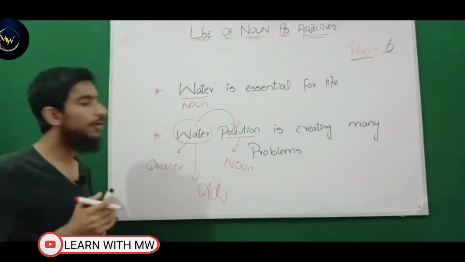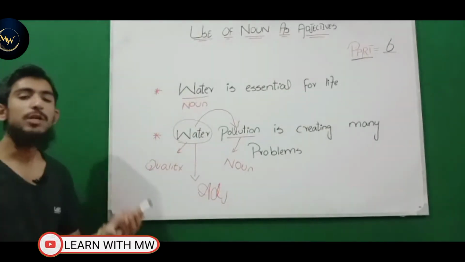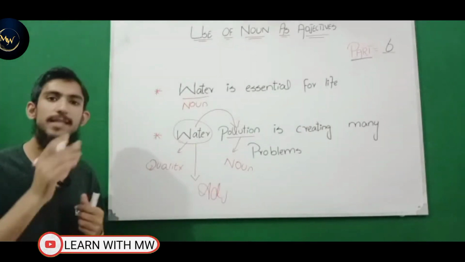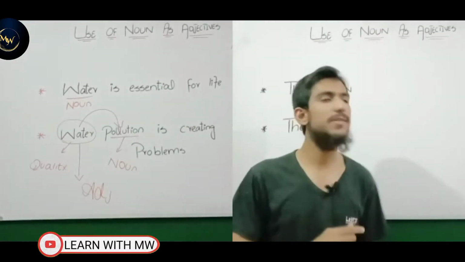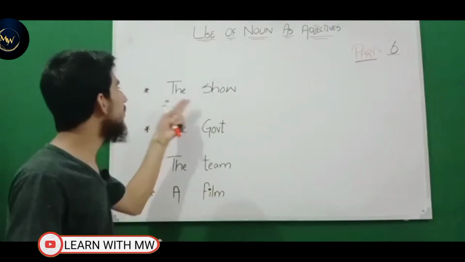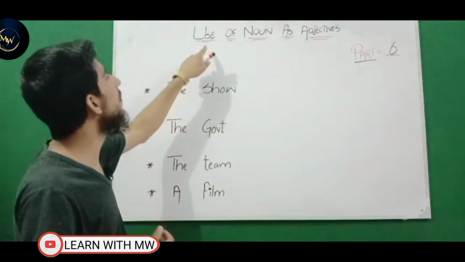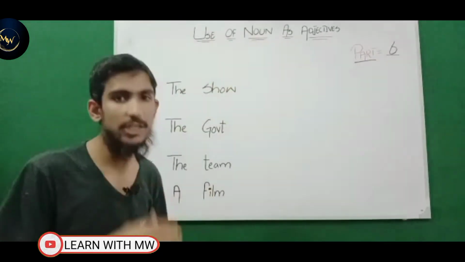So viewers, hope you understand this concept. Take a screenshot of this slide. In the next slide we will be discussing further examples as well. So viewers, now look at this slide. Through this slide and through this example, we will learn this concept, use of noun as adjective in English grammar.